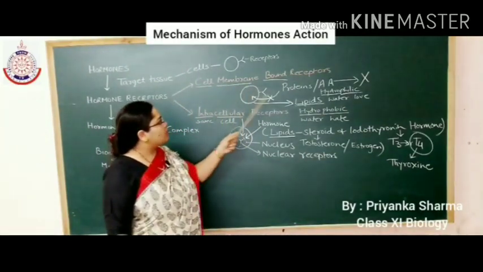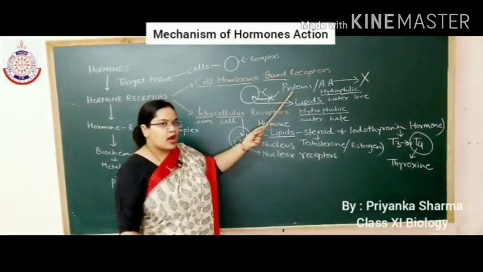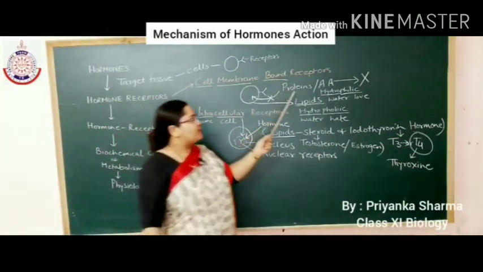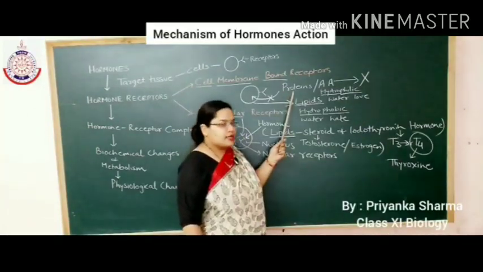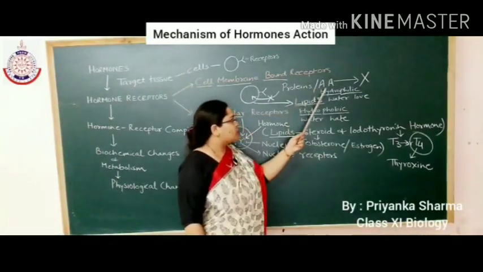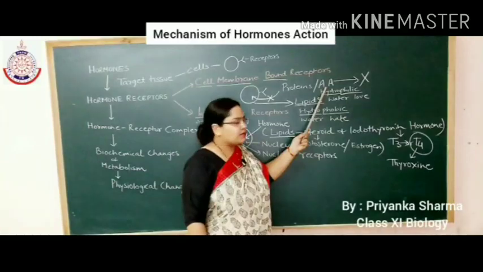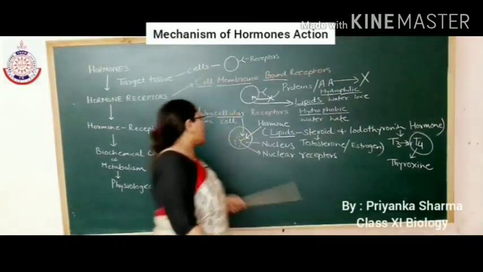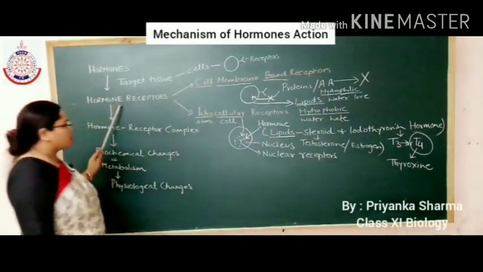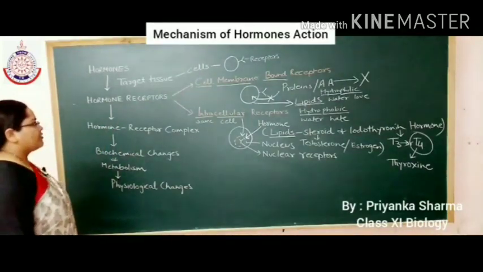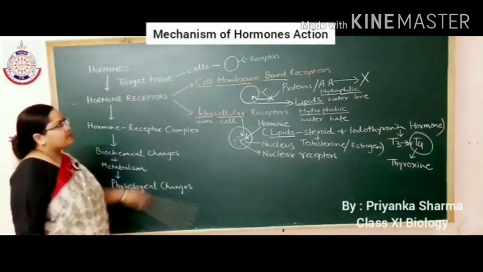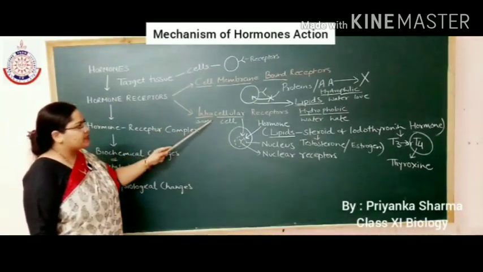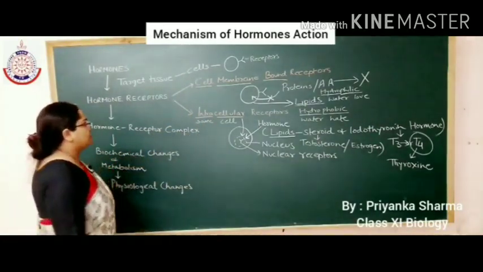And examples of protein hormones are, can you tell me? Do you remember? Yes, protein hormones include insulin, I am giving one example only, and an amino acid derivative is epinephrine. I hope hormone receptors are clear to everyone. So, two types of hormone receptors are present: cell membrane bound receptors and intracellular receptors.